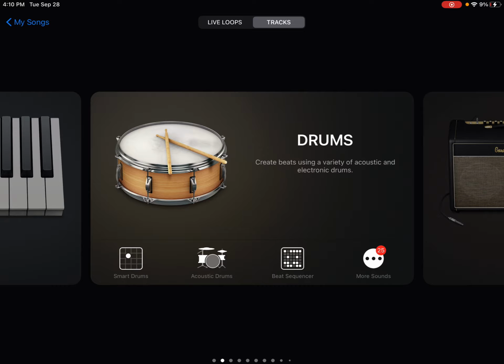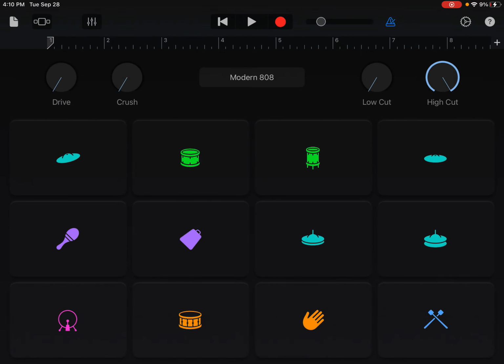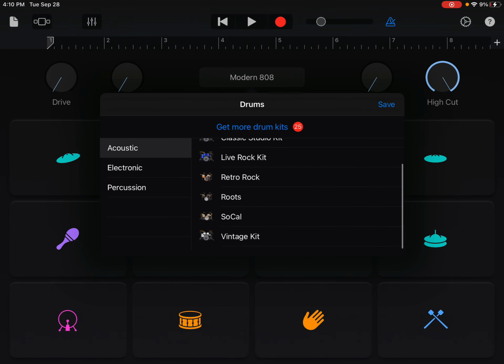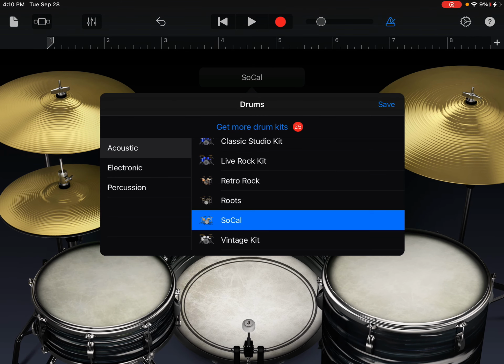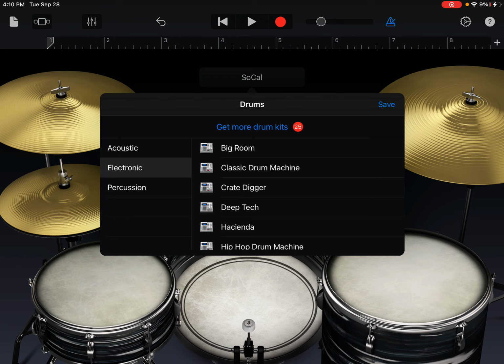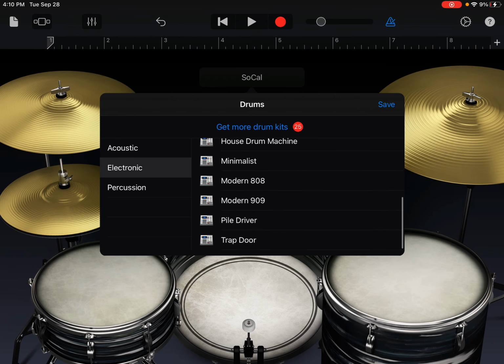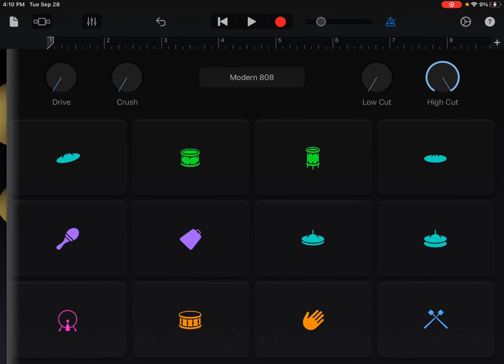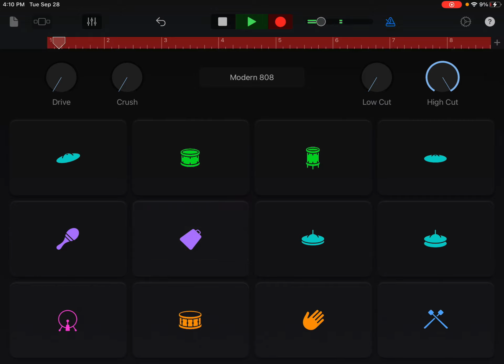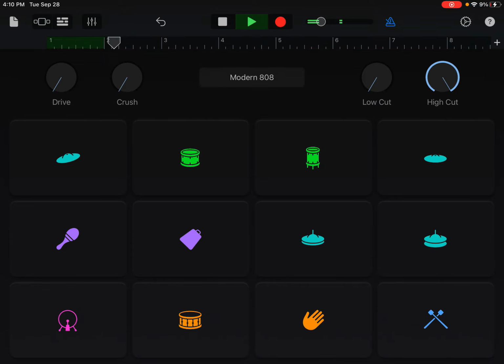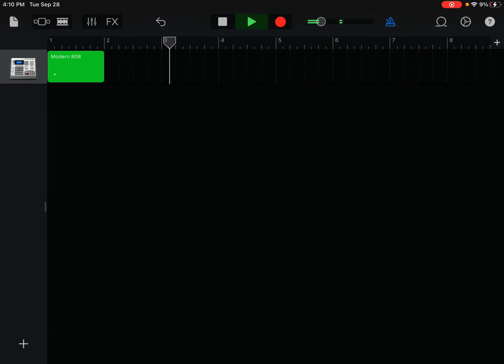First of all, you want to go to drums. So usually you start with this drum. You're going to want to go to electronic and then go to modern 808. Okay, click the record button, the red button, and then click the cowbell, click that bell looking thing really fast.